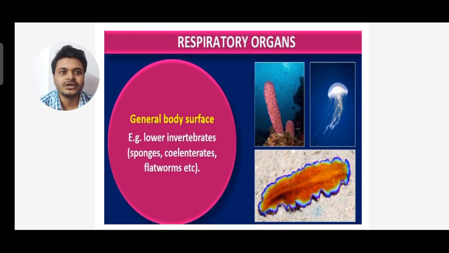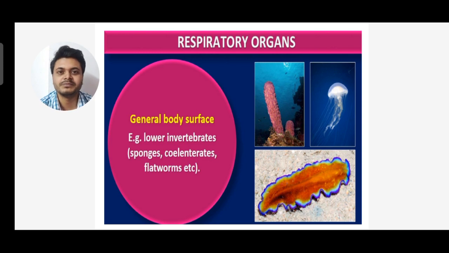Now, respiratory organs. What are respiratory organs? You can see general body surface, for example lower invertebrates like sponges, coelenterates, flatworms. They have their respiratory organs at the general body surface. So from the surface of the body they respire.